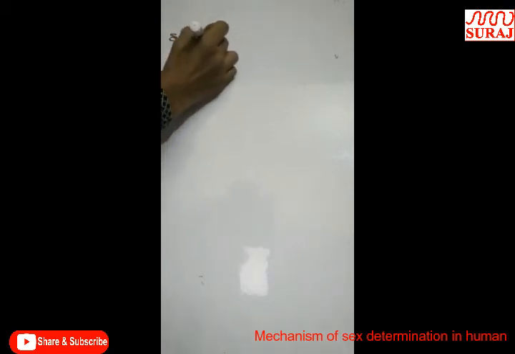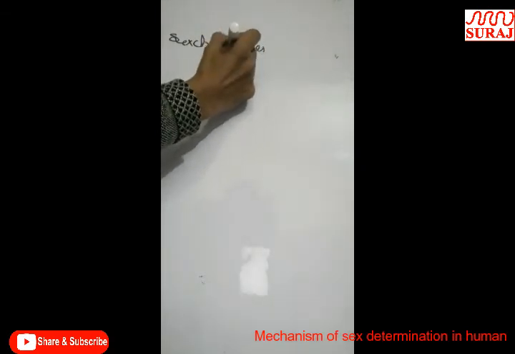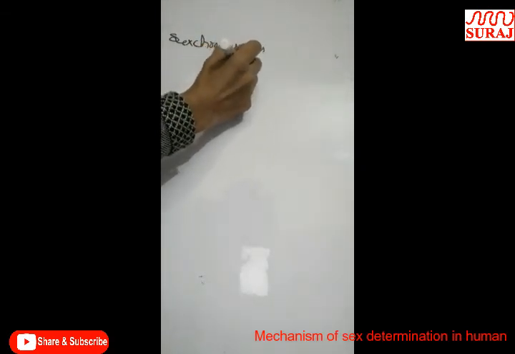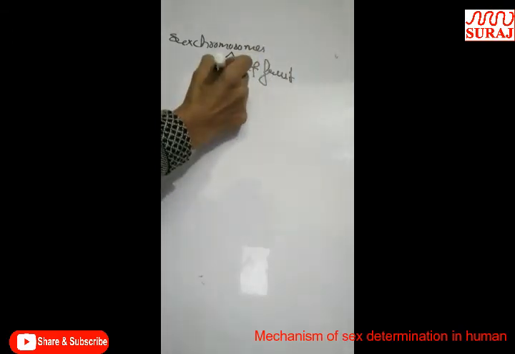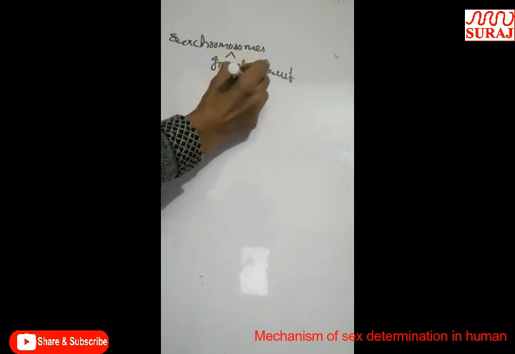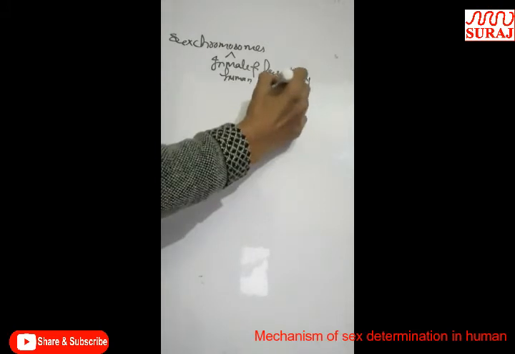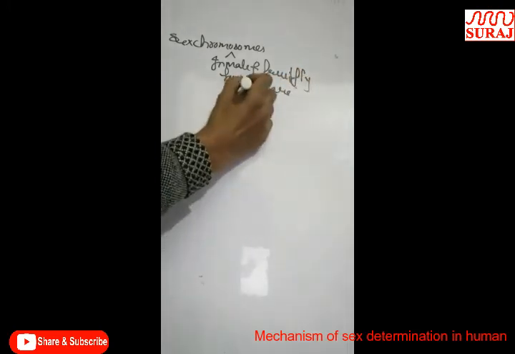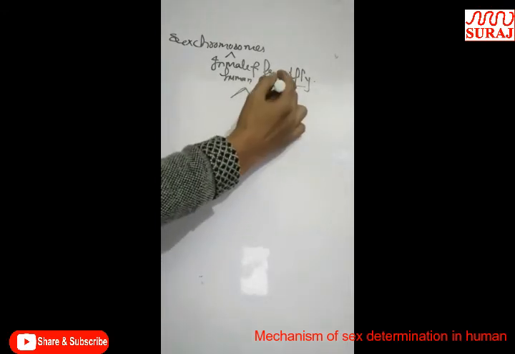Sex chromosomes in male and fruit fly, or you can say in human. Fruit flies are of two types, and the other name of fruit fly is Drosophila.